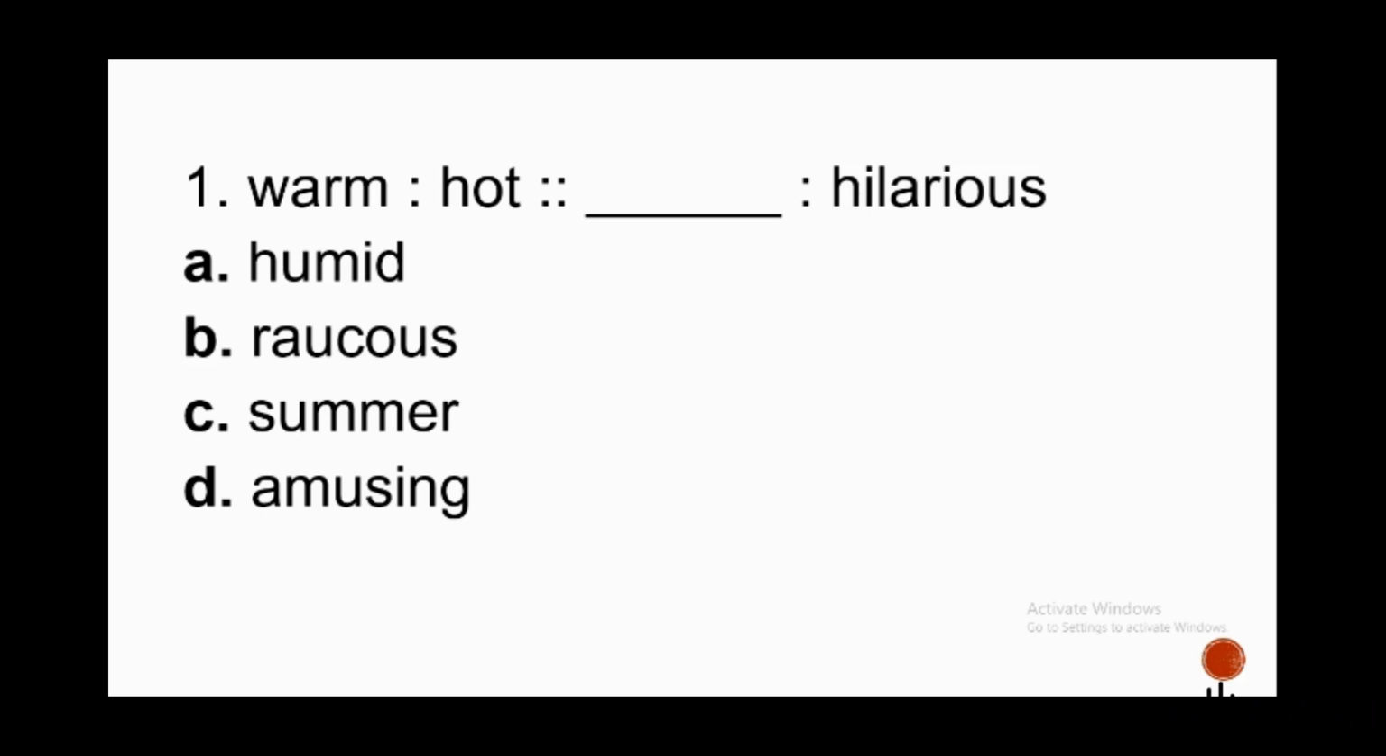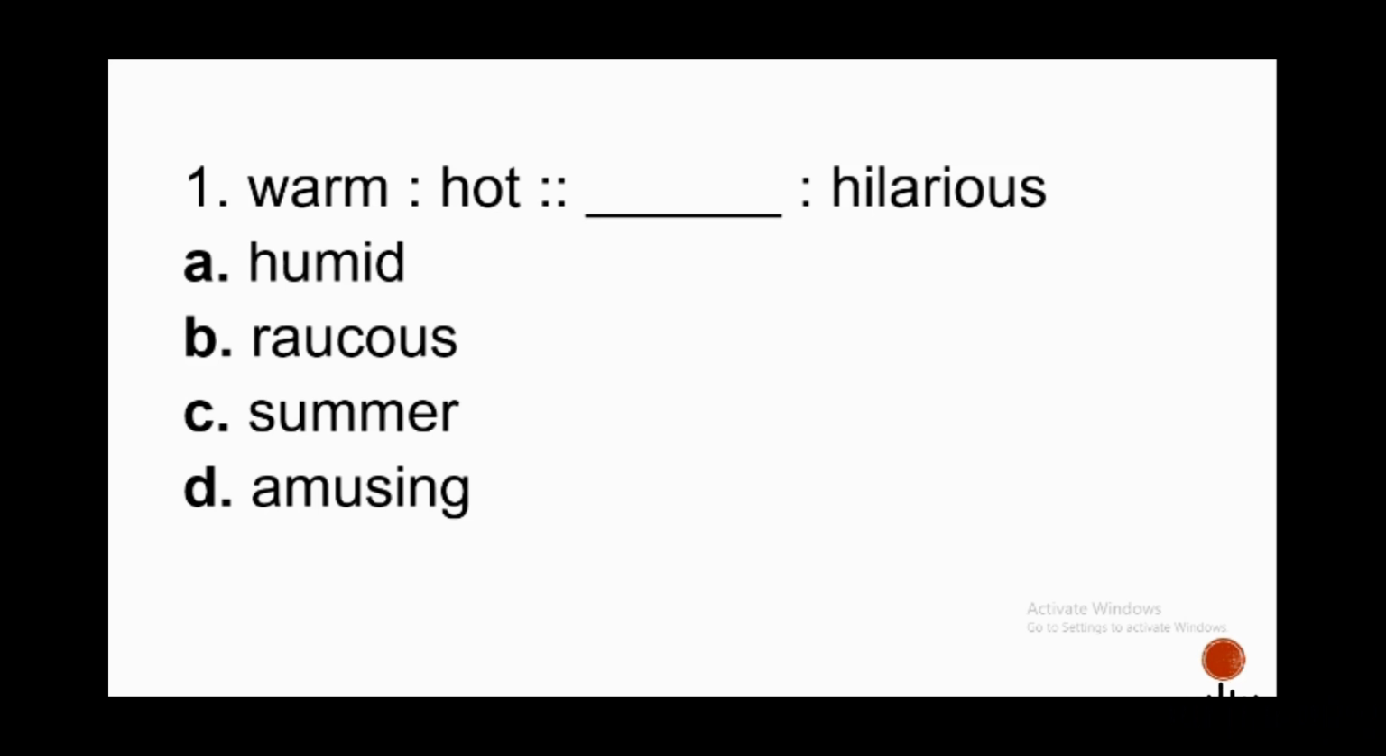Warm is less intense to hot, right? Hot is mainit. And warm is just maligamgam, in Tagalog. Now, warm is less intense than hot. Now, apply the same relationship to the next pair of words. Then check out the given choices.